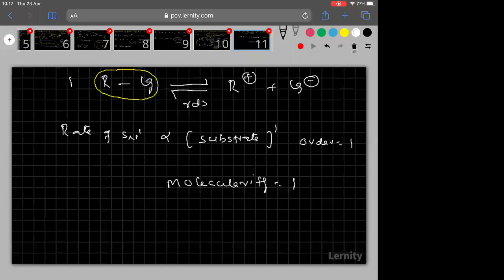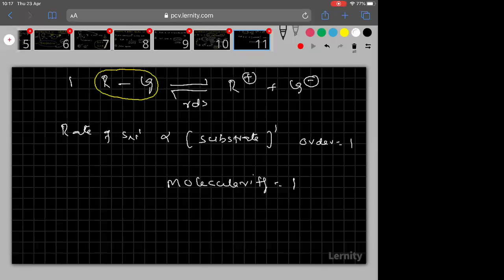I hope you are able to understand. So molecularity is 1, order also 1.